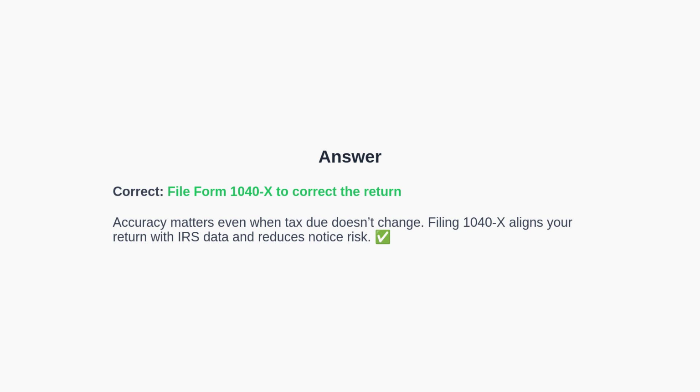First, the correct answer is to file Form 1040X to correct the return. Next, even if the tax due is unchanged, aligning your reported information with what the IRS receives reduces the risk of notices and penalties. Finally, let us proceed to a second quiz question on Section 1256.